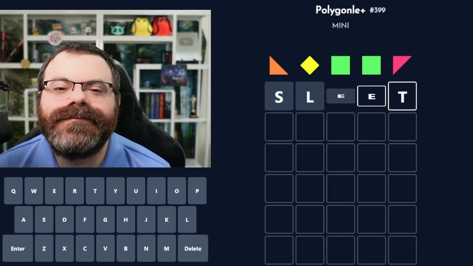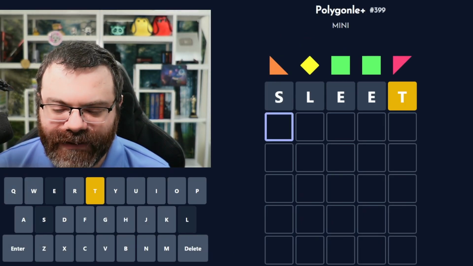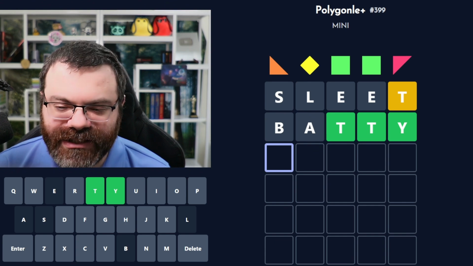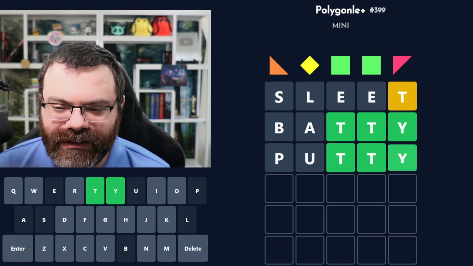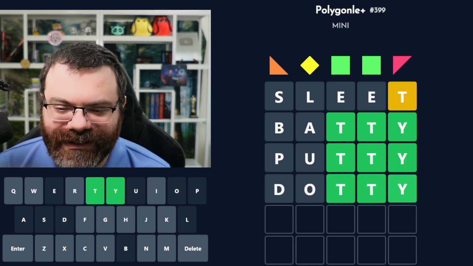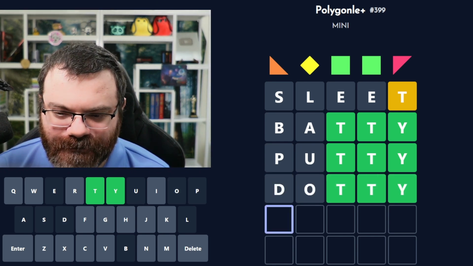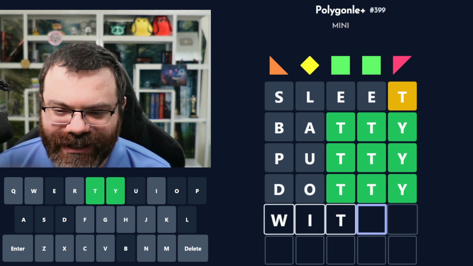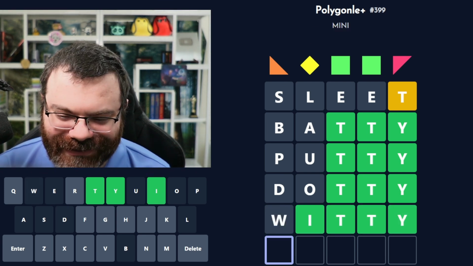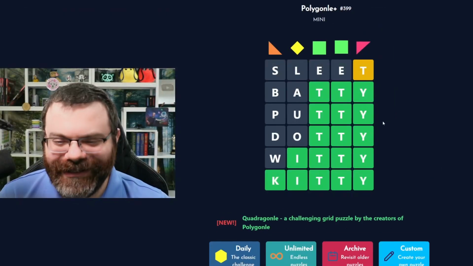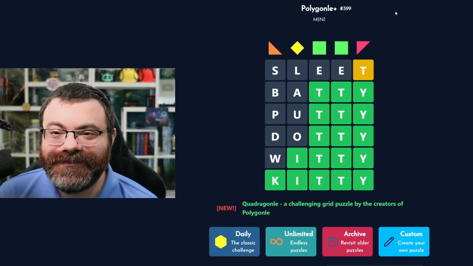Let's do sleet. All right, there's a T. Maybe batty. All right, it is TTY. So putty. Dotty. Giddy. That's D. Witty. One more guess. Kitty. Okay, I got it. But I built a tower. Cool. Well, how'd you do?